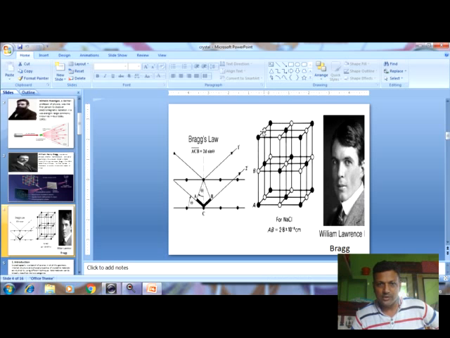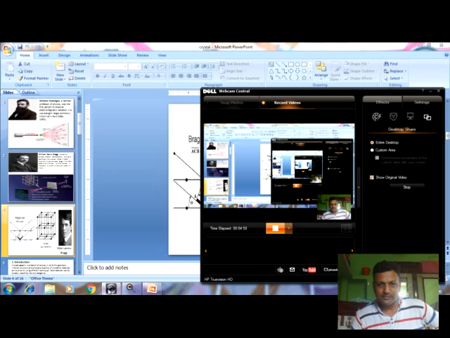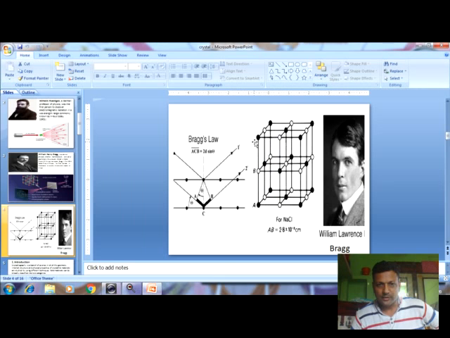Particularly, Bragg chose the NaCl crystal here. Here black is used for Na, and the hollow one is called Cl, so NaCl is there. So we can determine the formula: n lambda equals 2d sin theta. That is the concept here.